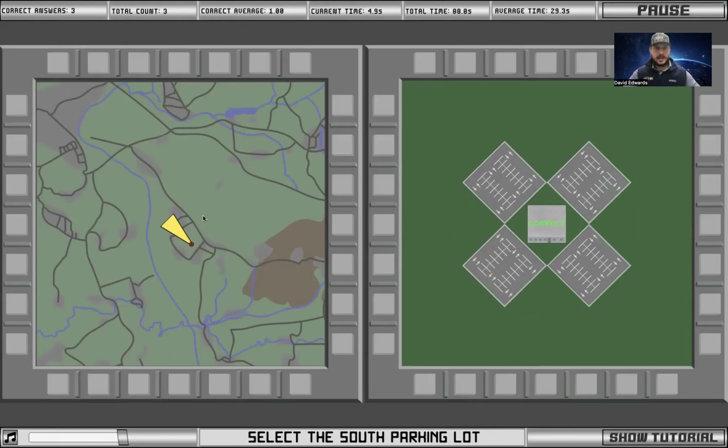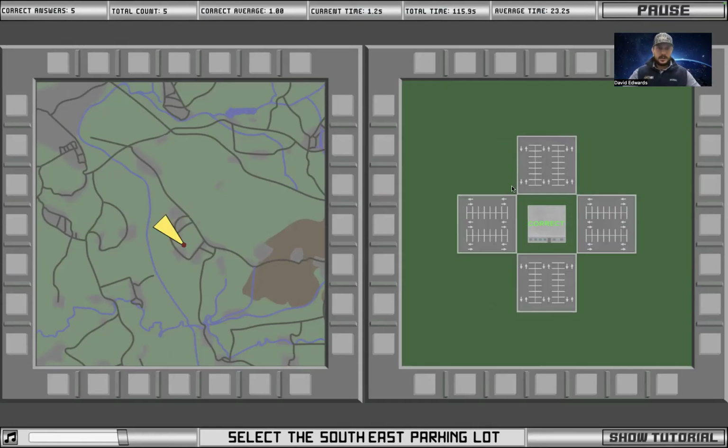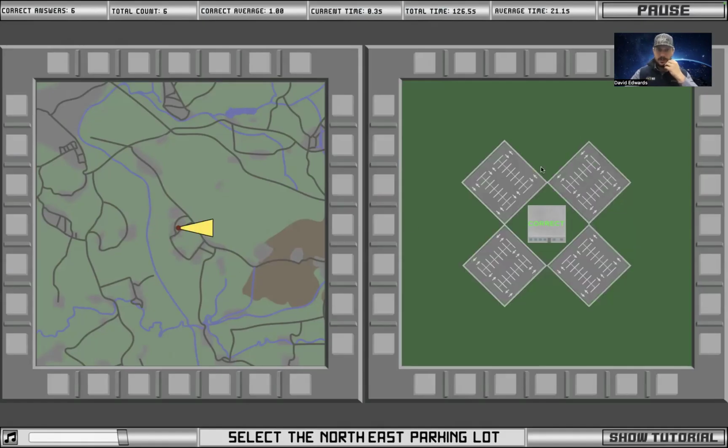Look, this dude right here is facing southeast, right? So if you want to go more south, you're going to go like 45 degrees this way. Select the northwest parking lot. You're going west already, so you need to pivot and go this way where you're facing this way. So it's going to be this one. Select the southeast parking lot. This dude is going southeast already, so it's going to be directly north, right? So you hit this one.